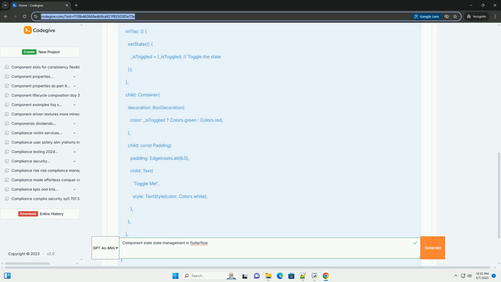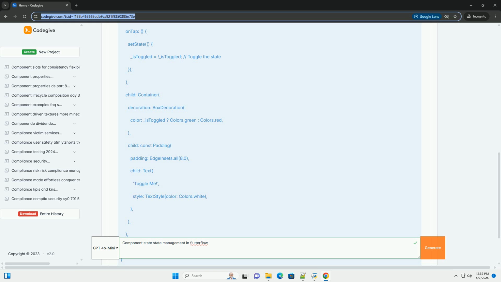4. Create component state variable. Select the toggle button component, click in empty space to ensure the component is selected and not one of the widgets inside it. In the component properties panel, add a new component state variable. Name: is toggled. Type: Boolean. Default value: false.